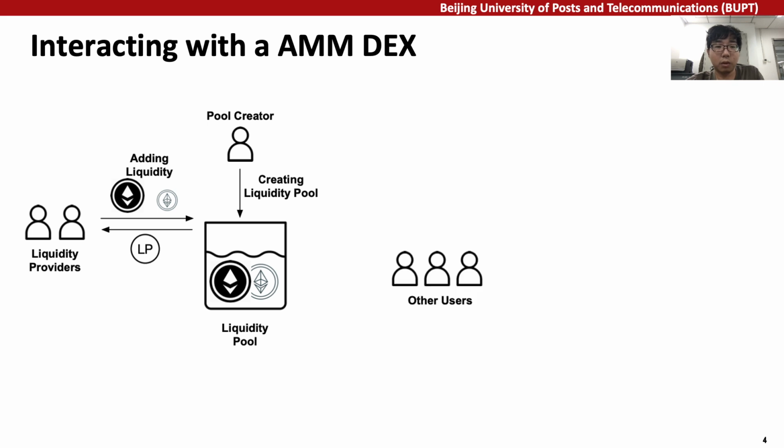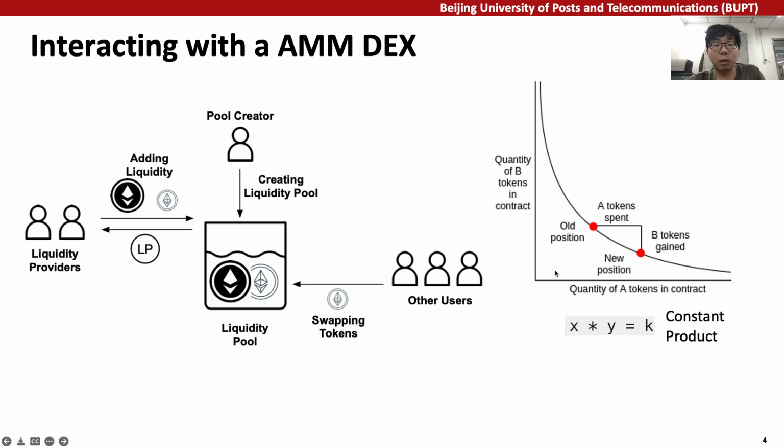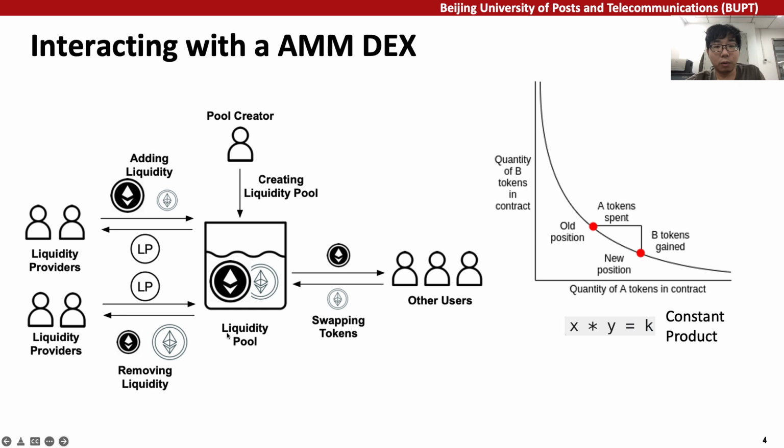When a trade occurs, the user first sends tokens to the pool, then the pool calculates the exchange rate based on the constant product, and sends back the target tokens. The liquidity provider could also remove liquidity from the pool by burning their LP tokens and receive the pair of tokens based on the total supply in the pool.